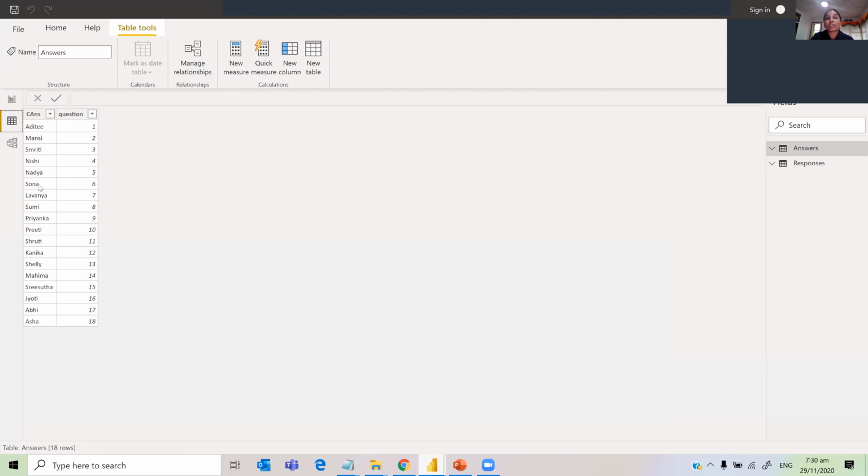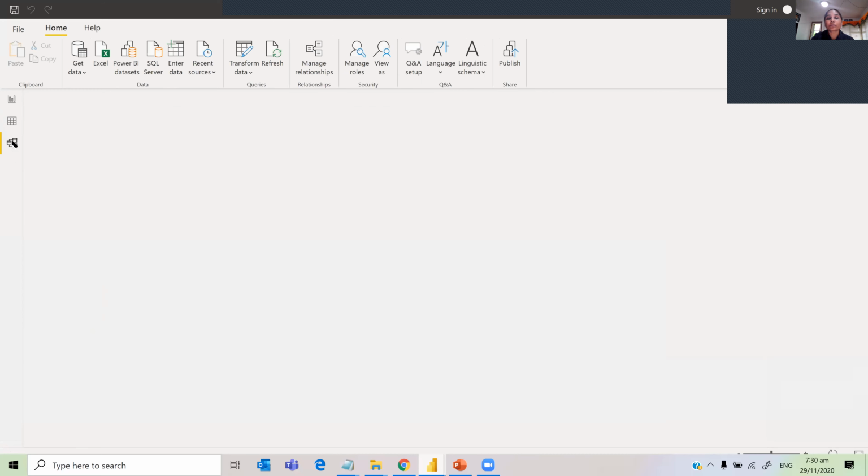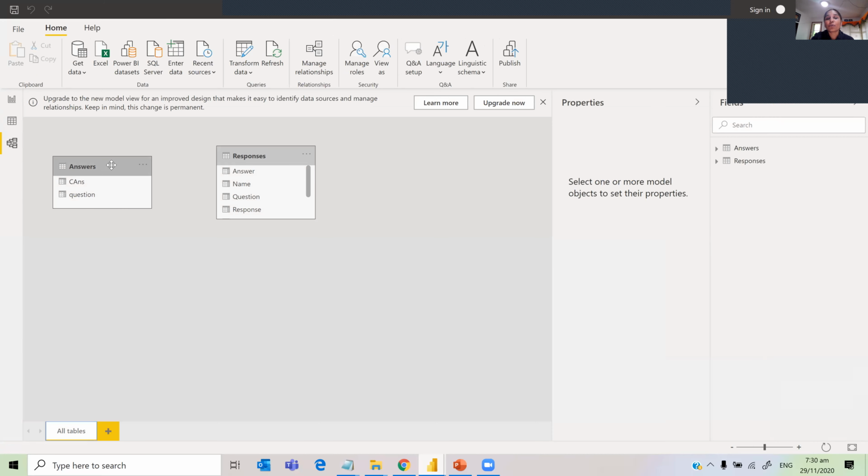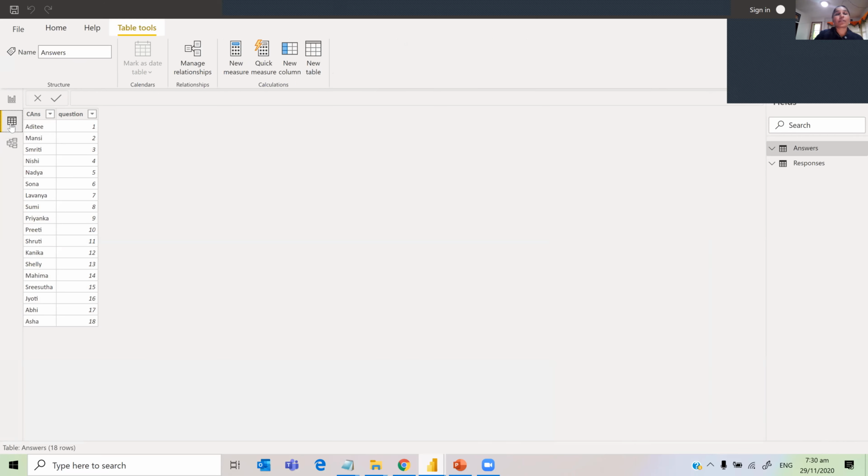I have imported the correct answers for all those 18 questions into another report as answers. And then I have created a model. So we have two tables. What is the answer and what's the response? And if we want, we can just link these two with question, because there is a question ID. I didn't do that. You can do that.